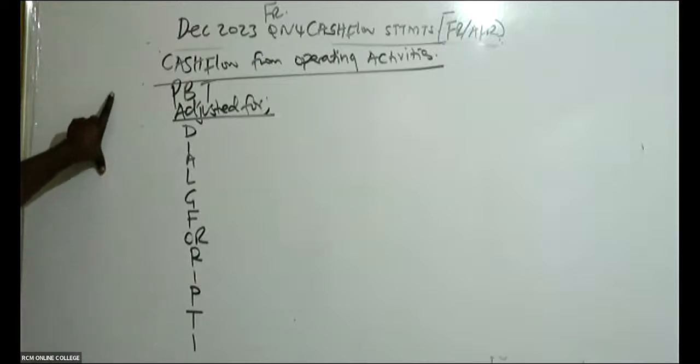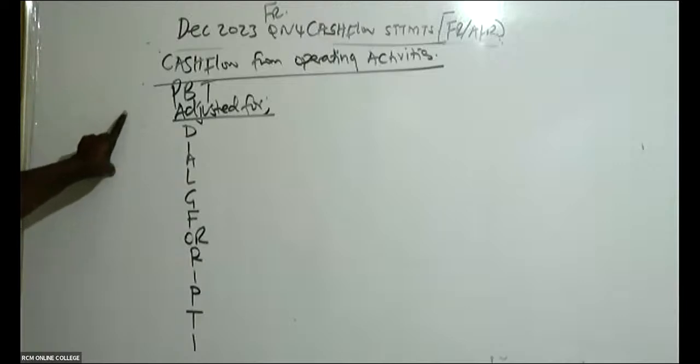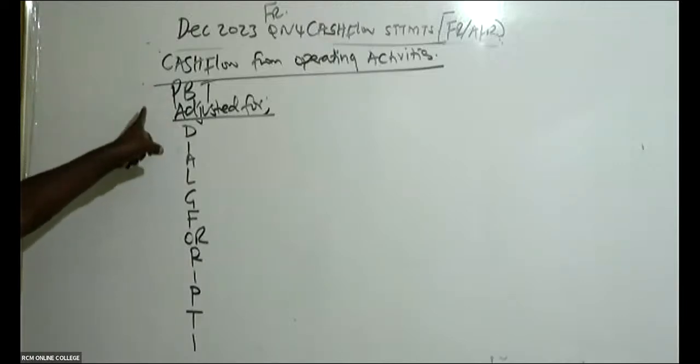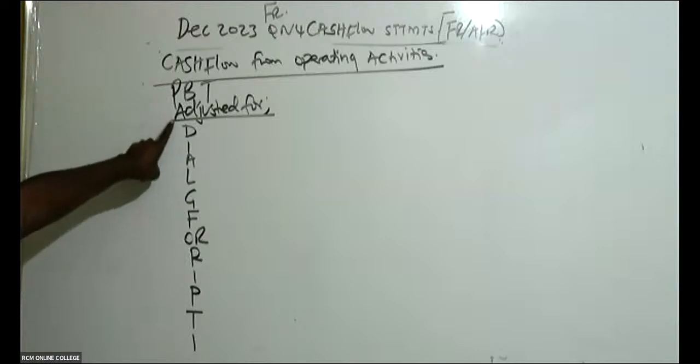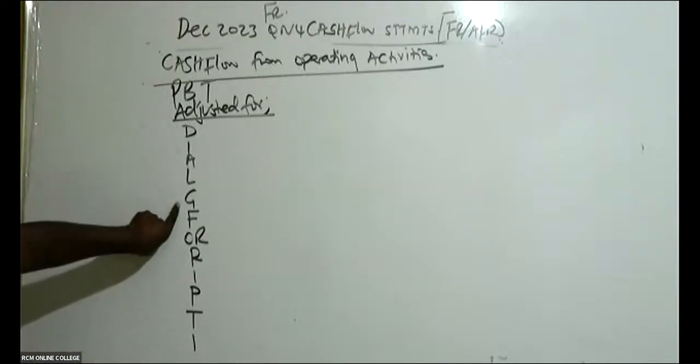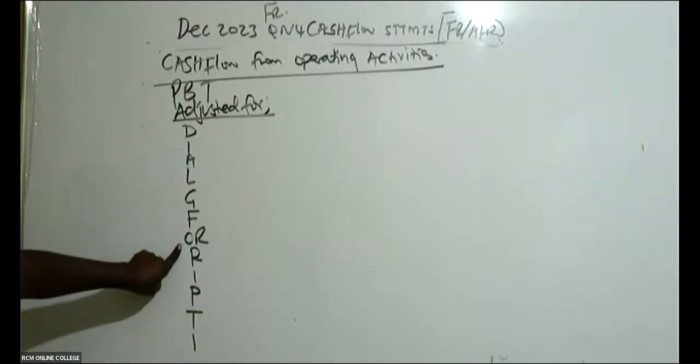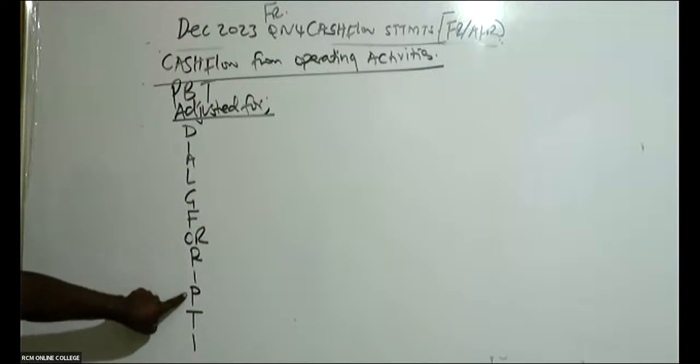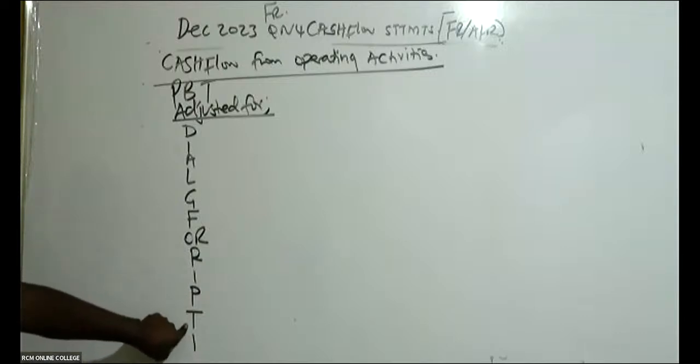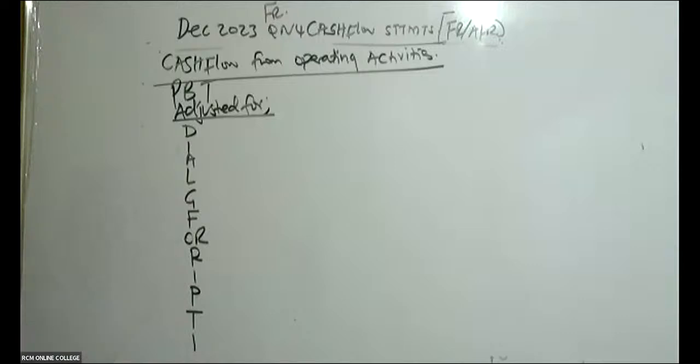Whenever we talk of cash flow from operating activities, we normally talk of profit before tax, and then you adjust this for, use this acronym: you dial God's number for food, or you rest in peace totally, indefinitely.